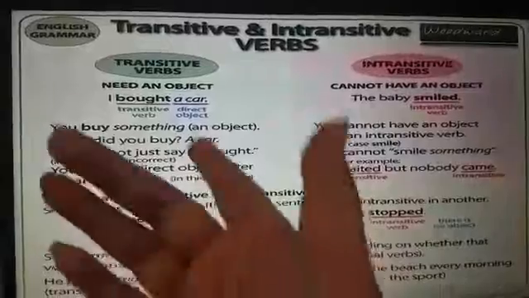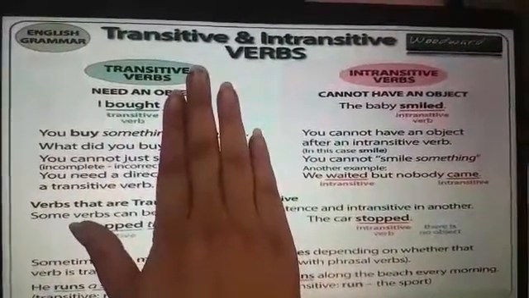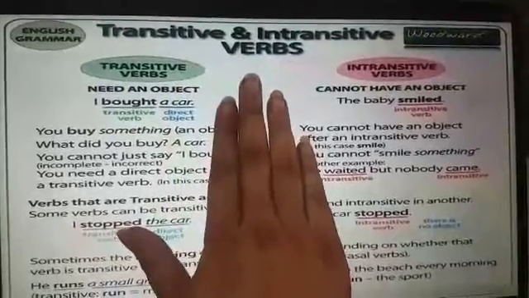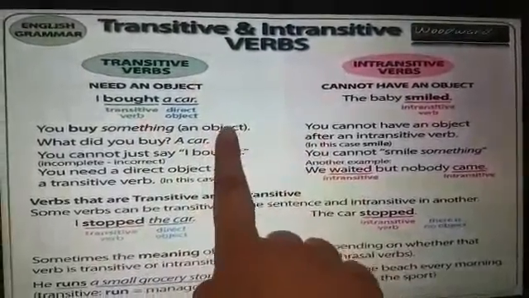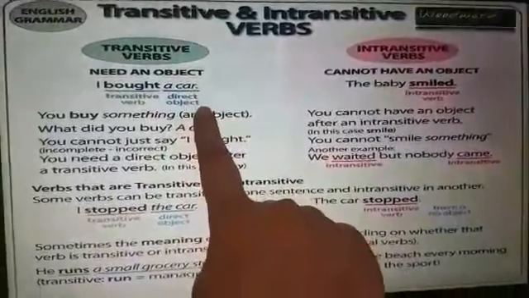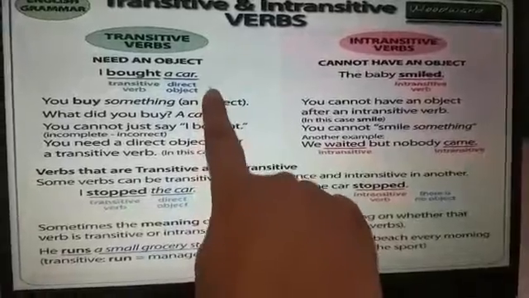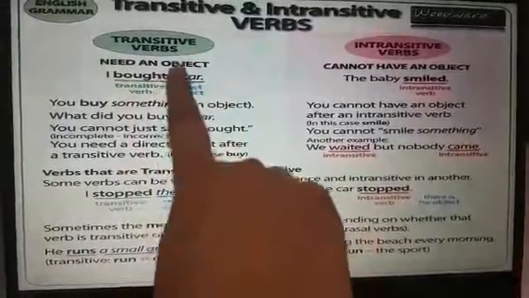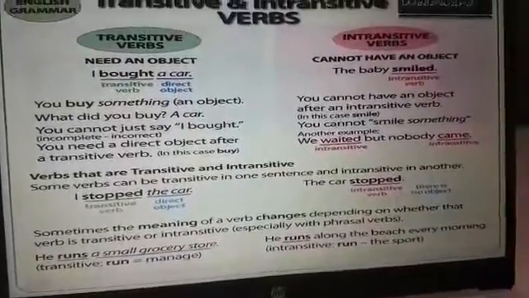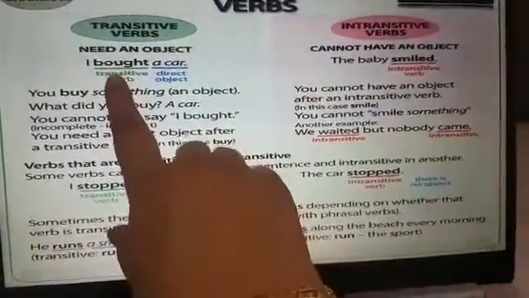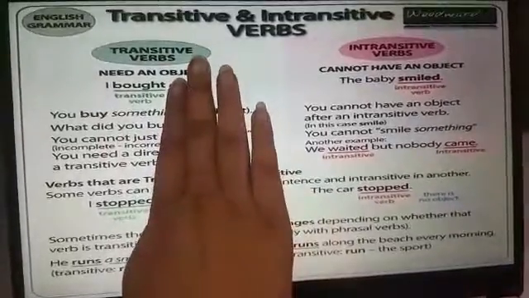What you bought? What is bought? This is an incomplete sentence. I bought. So what did I buy? I bought a car. You need a direct object after a transitive verb. So here it is very clear that you require an object, a direct object, and only then your transitive verb would be completed. You have bought a car. So bought is, of course, a verb. Now why is it a transitive verb? Because it is incomplete without an object.